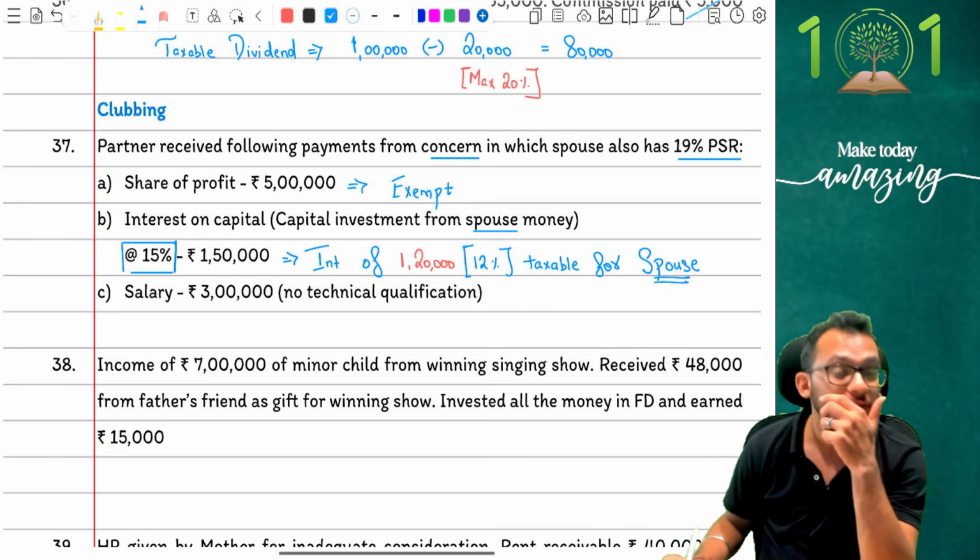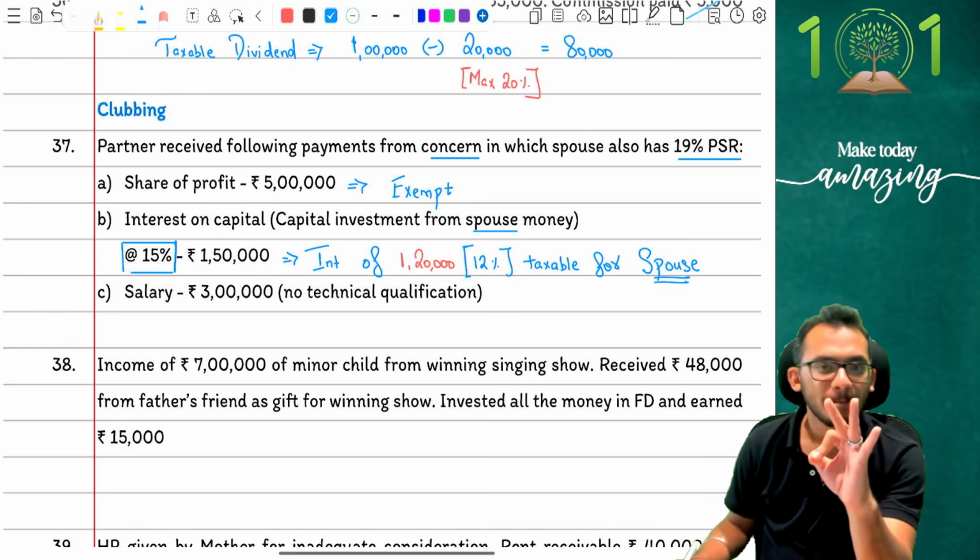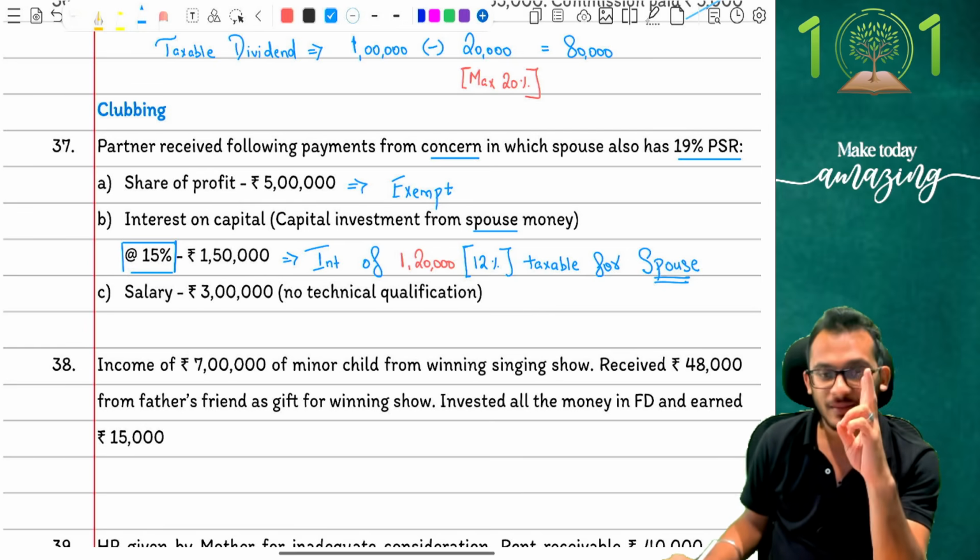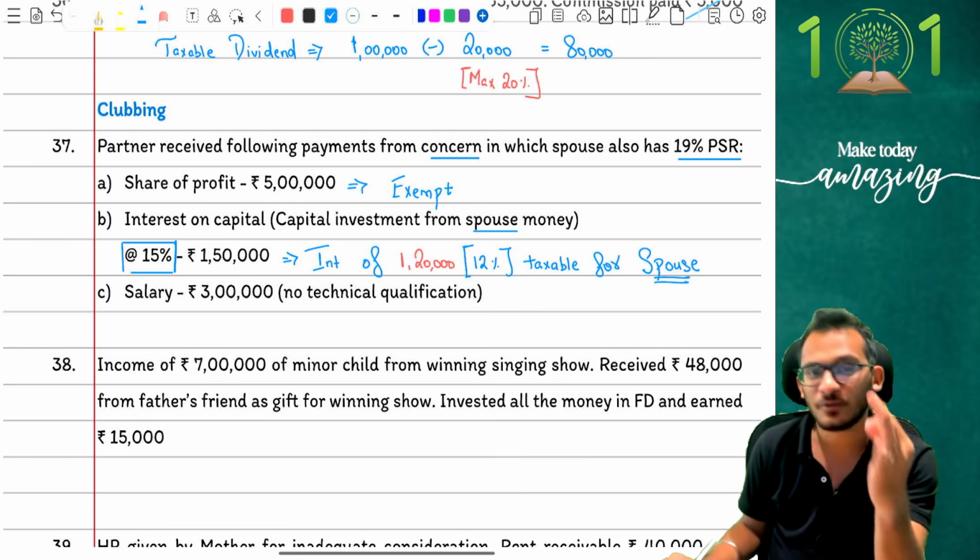It is taxable for spouse. That is what the conversation is. Clear? Yes. Keep that in mind. Third one is the most adjustment one, people, the beautiful adjustment which I've prepared for you.